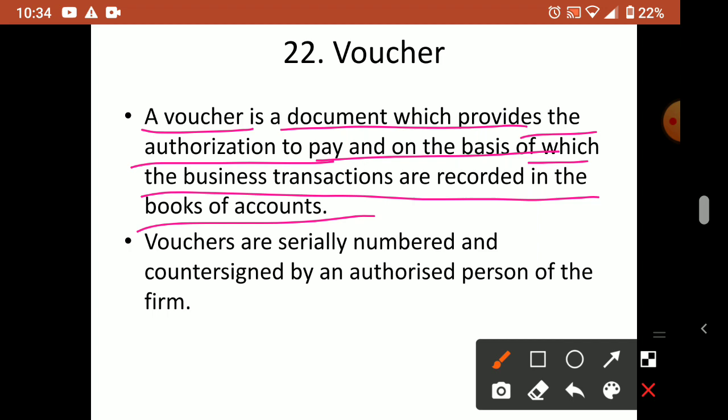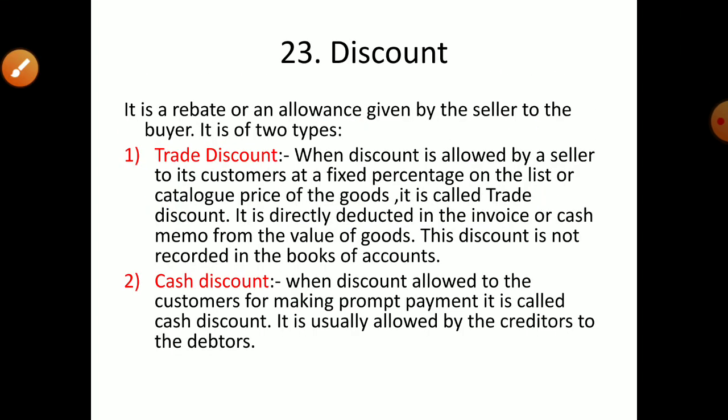So that is voucher. Voucher is another term. Now next is discount. So what do you mean by discount? Discount, all of you are familiar with it, but we will discuss some more details here. Discount means when we purchase something, they may reduce some amount from your total price. Suppose you purchased a school bag for 1000 rupees, and they are saying 100 rupee discount. So how much do you have to pay? 1000 minus 100, you have to pay 900.